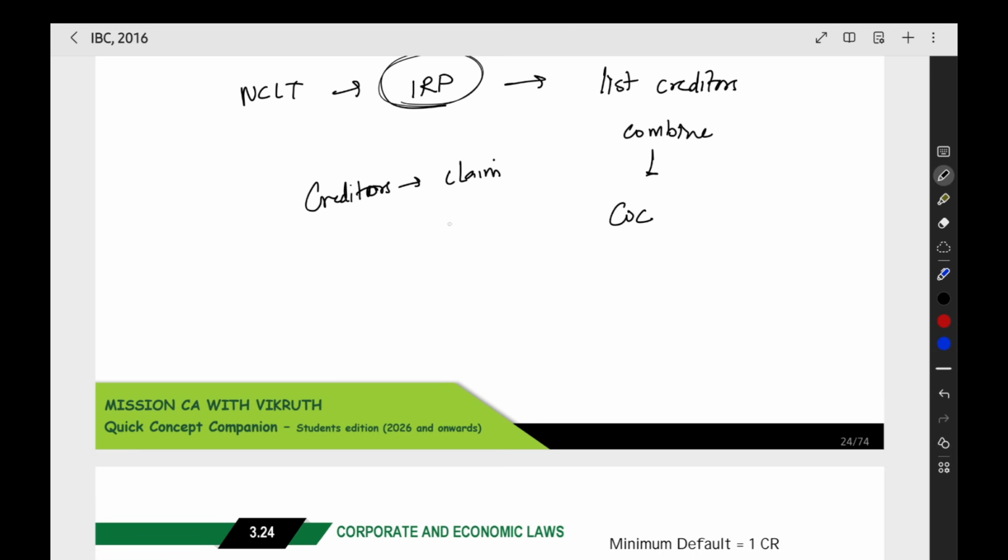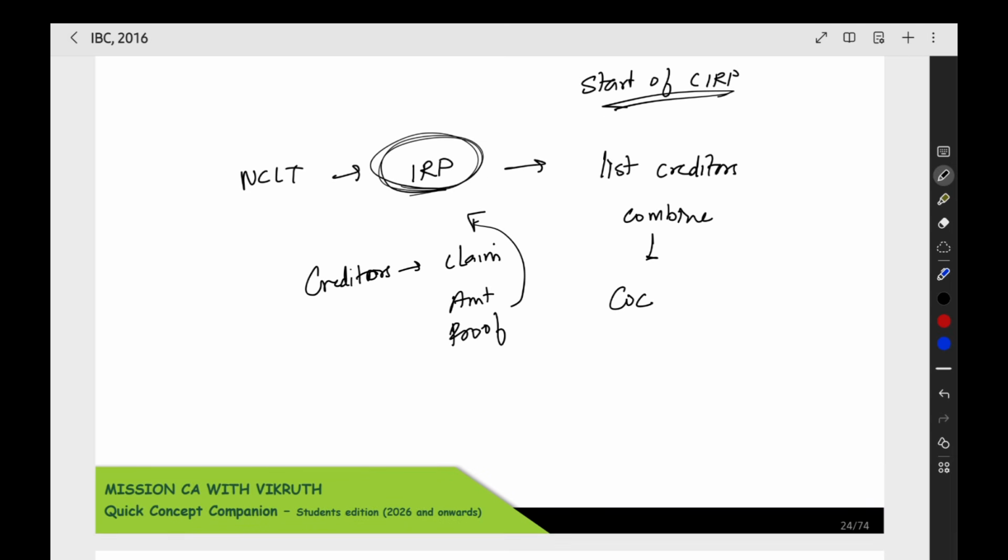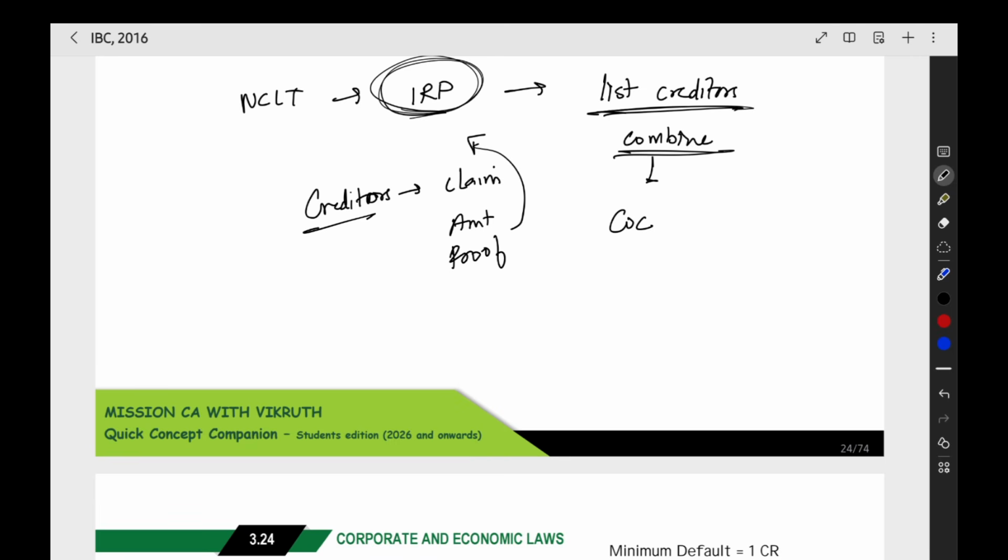Claim means how much amount they have to get. And then what is the proof? Everything they should send it to the interim resolution professional. The interim resolution professional will add the creditor in the list of the creditors. Then they will combine it. Then those creditors only, they will come in the committee of creditors.